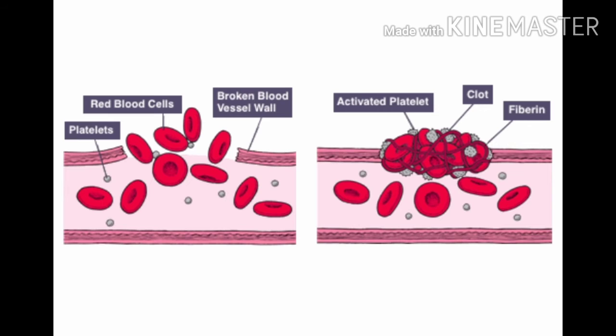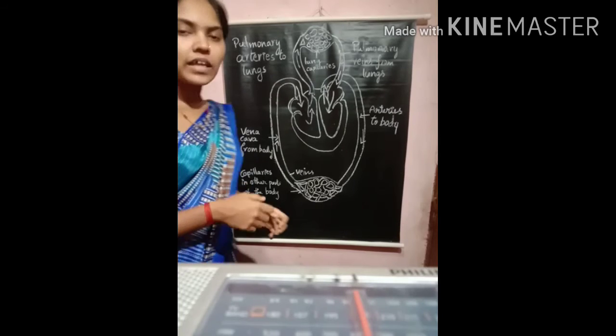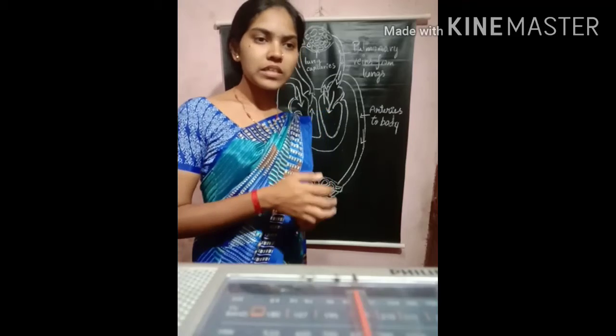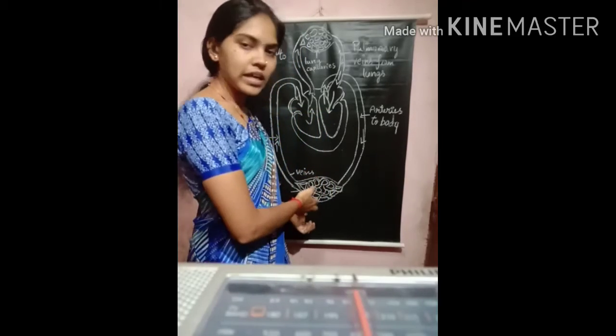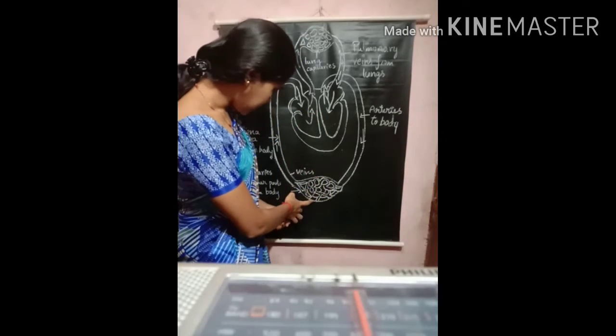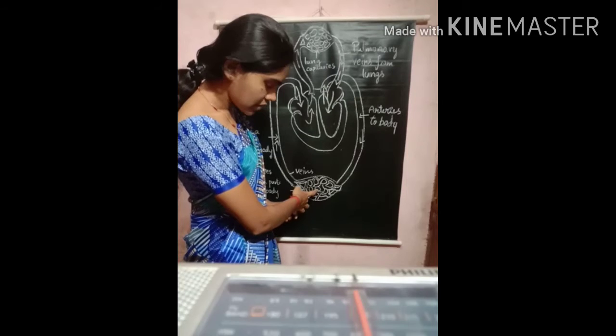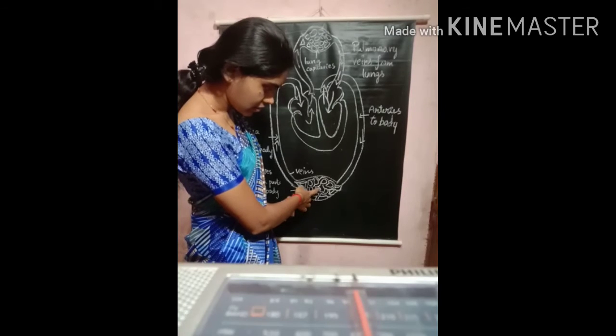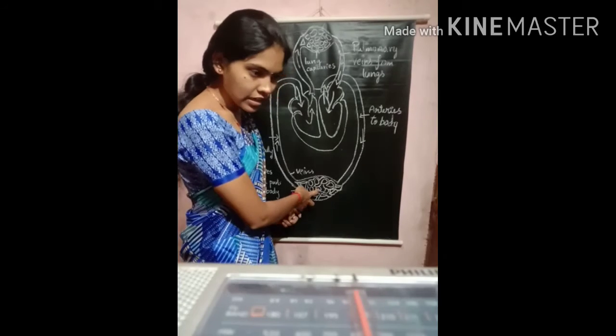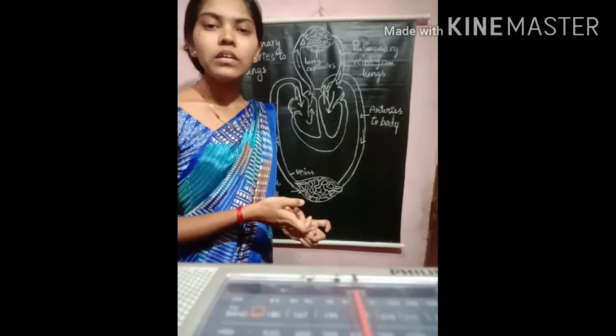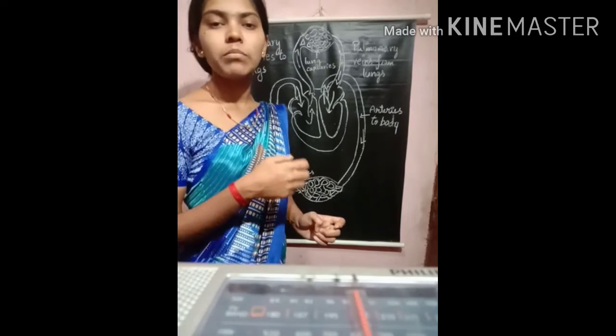There is one more interesting fact about these capillaries. In between the capillaries a small intercellular space is present. This small intercellular space is occupied by fluid. That fluid is nothing but lymph.